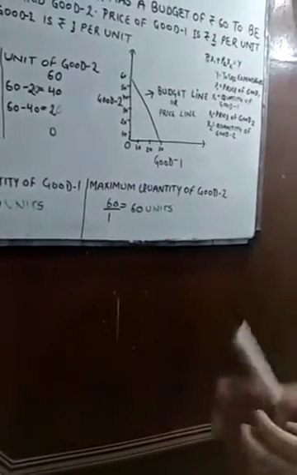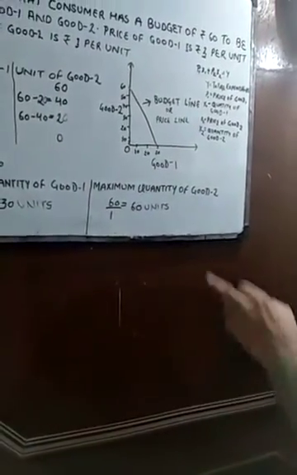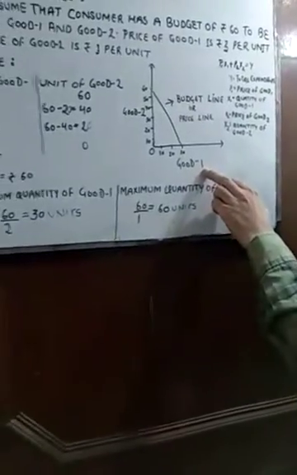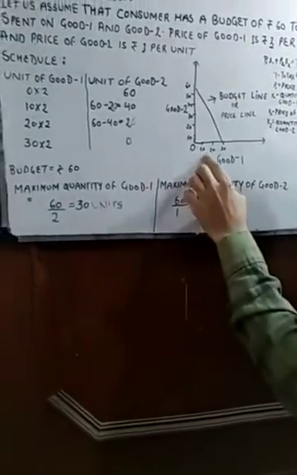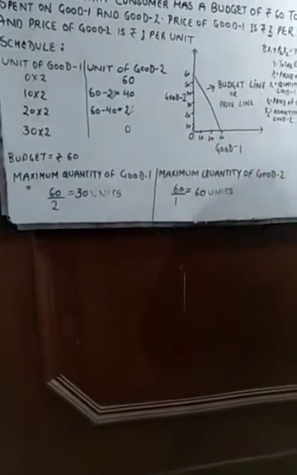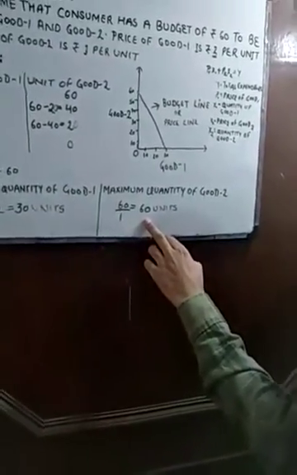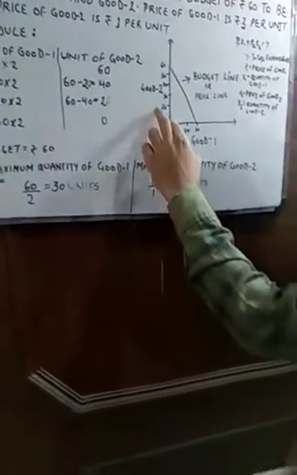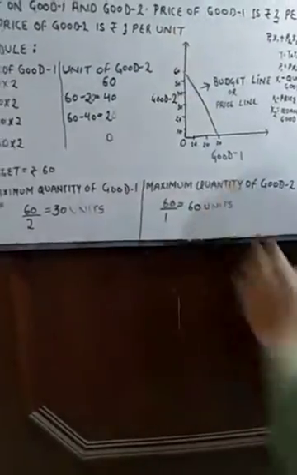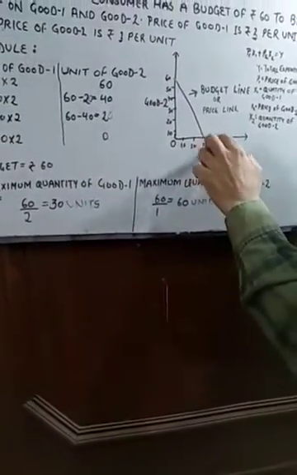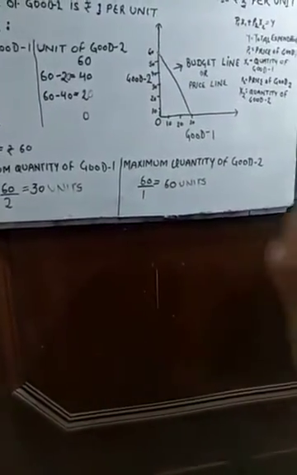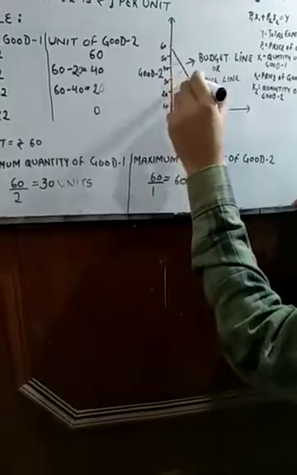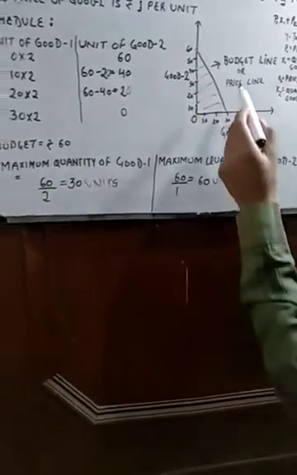So let us make our budget line. If we go by good one, the maximum quantity that we could get is 30 units. So 10, 20, 30, I have marked that point. Next, in case of good 2, the maximum quantity is 60. So again I'll mark 10, 20, 30, 40, 50 and 60. I'll join both these extreme points. By joining these points, I'll get the budget line. This is my budget line, also called the price line.